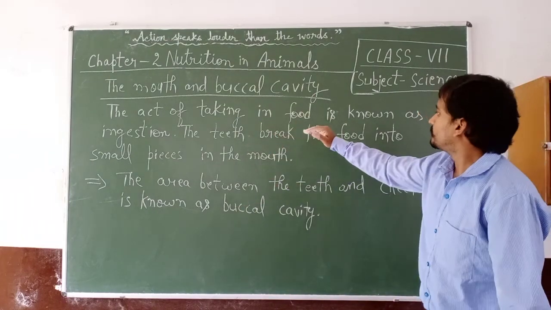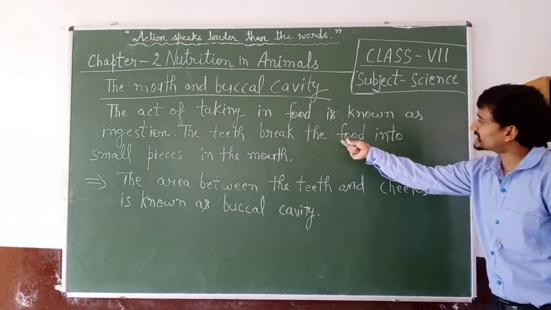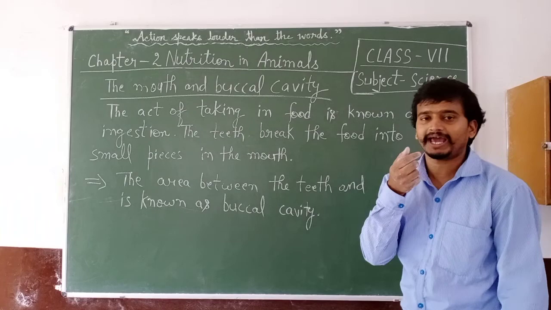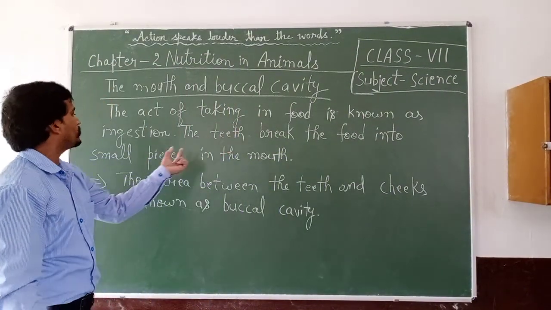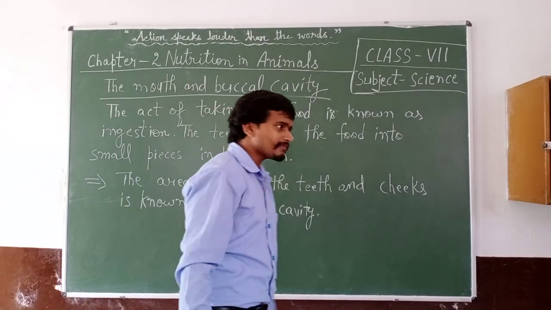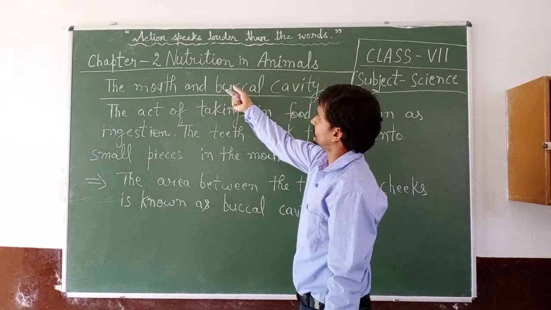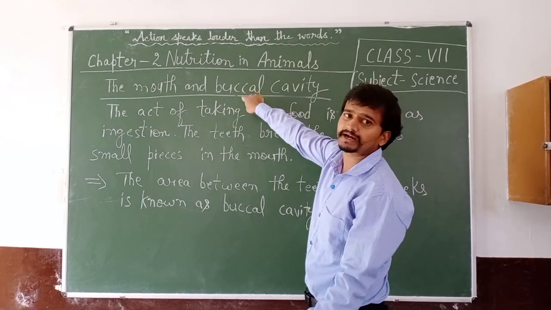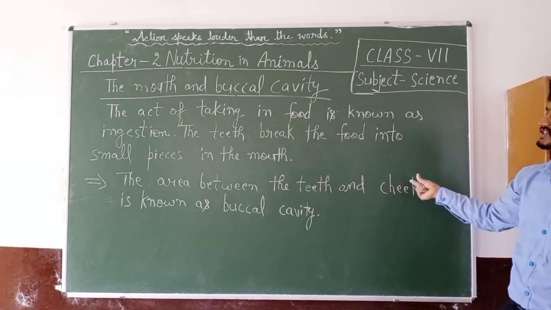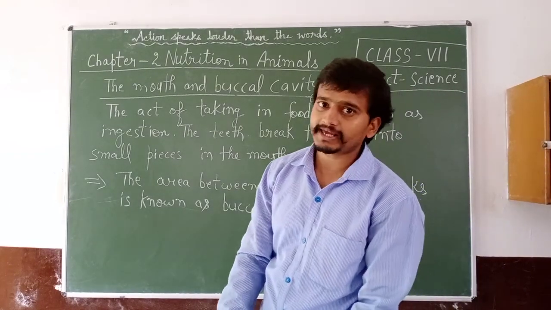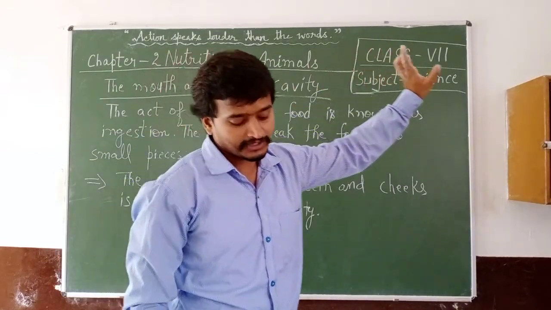The teeth do their work, and what work do they perform? The teeth break the food into small pieces. With the help of teeth, we chew the food and it converts the food into small pieces in the mouth. Next one is the area. Why is this name given? How do we name it buccal cavity? The area between the teeth and cheeks is known as buccal cavity. Therefore, its name is mouth and buccal cavity.